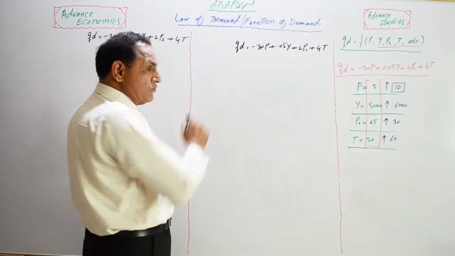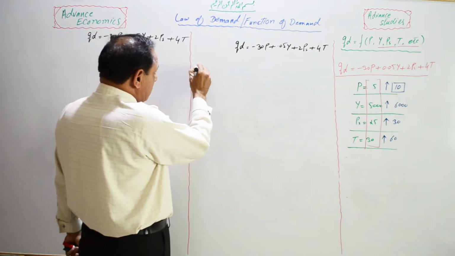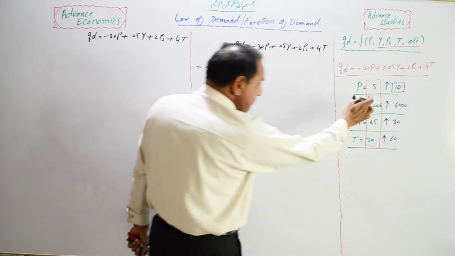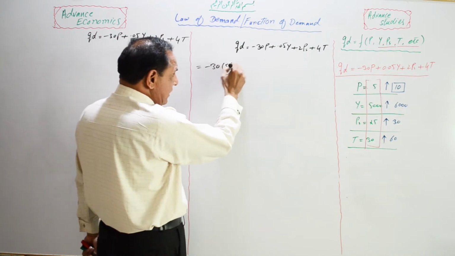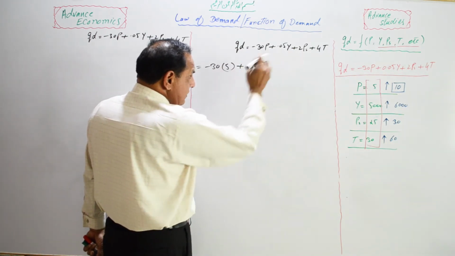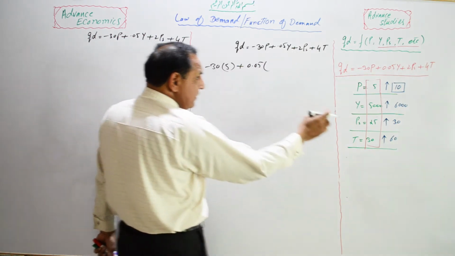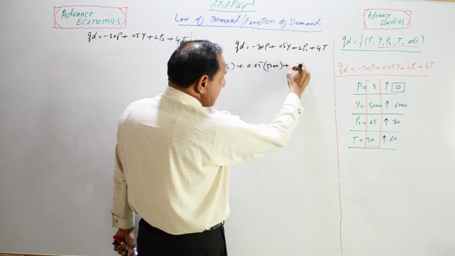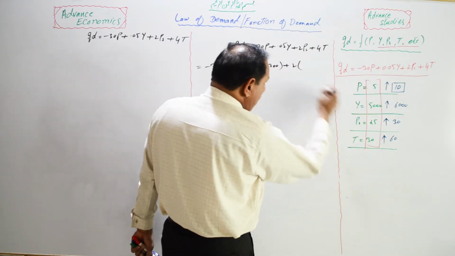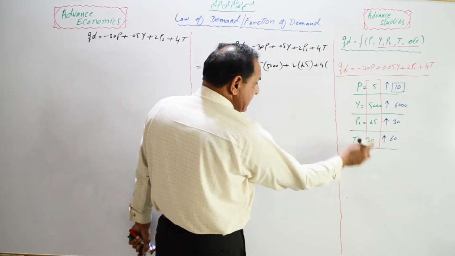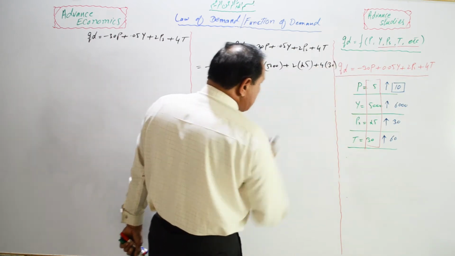Let's solve this equation first, students. Minus 30 into the value of p, that's 5, will be adjusted here, and the value of income of the consumer 5,000 plus 2 into p, the value of substitution goods, that's 25, and the value of taste is 30.